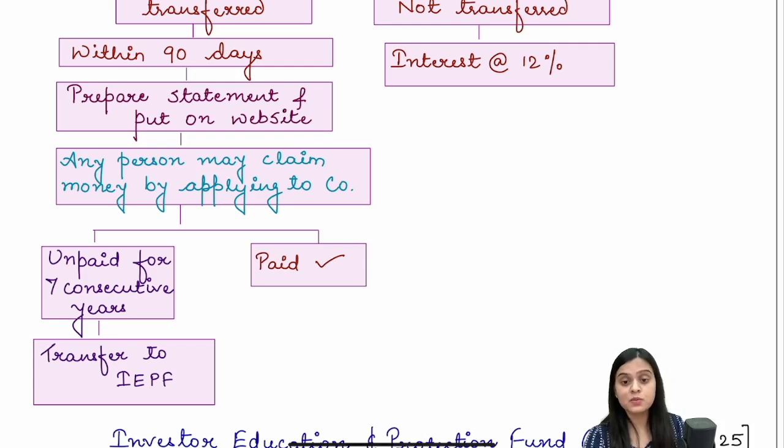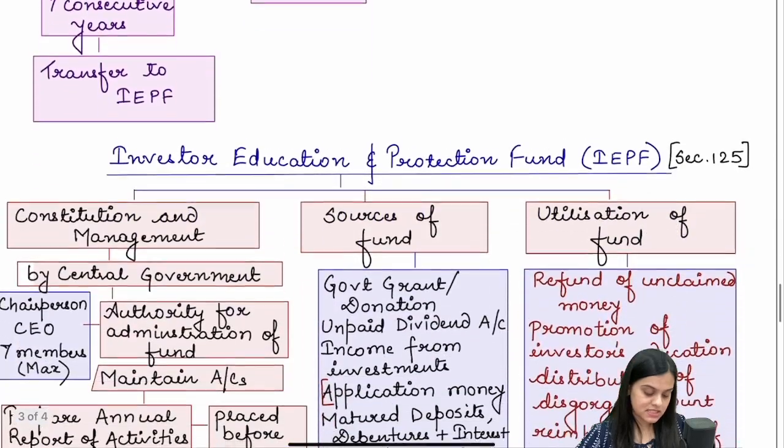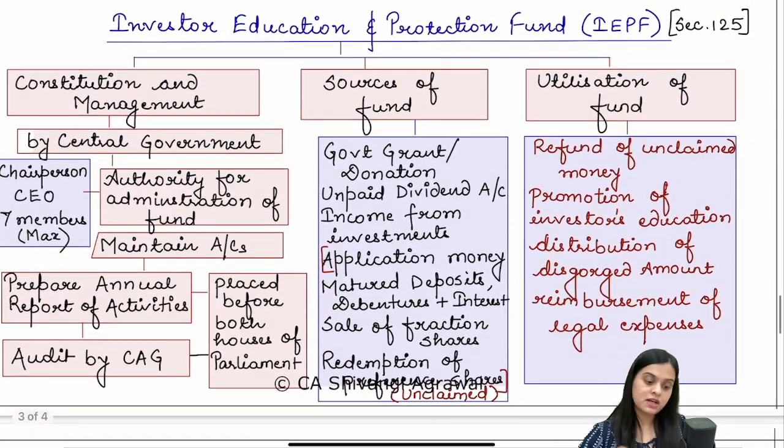What is IEPF? Investor Education and Protection Fund. The question is, what is IEPF? We read about it in section number 125. Central government establishes a fund, and an authority is constituted which administers the fund, right?